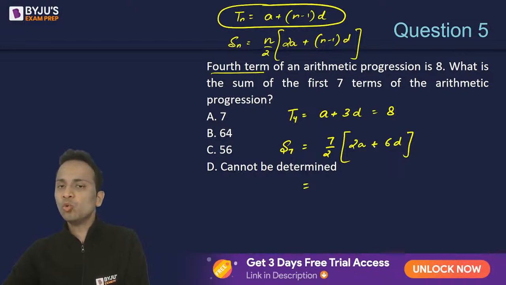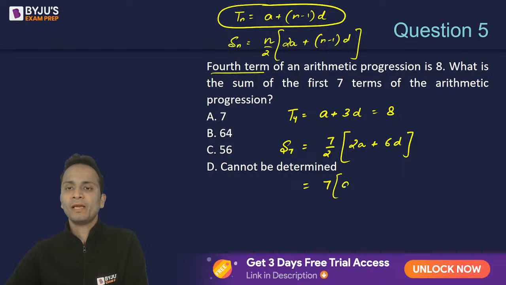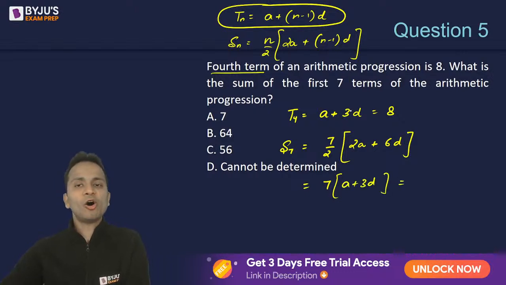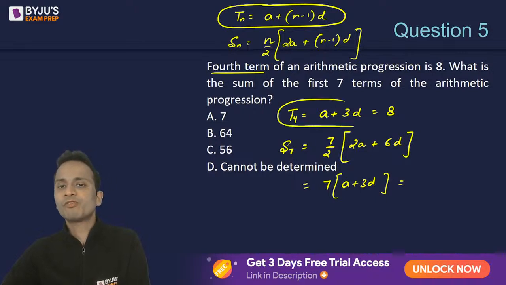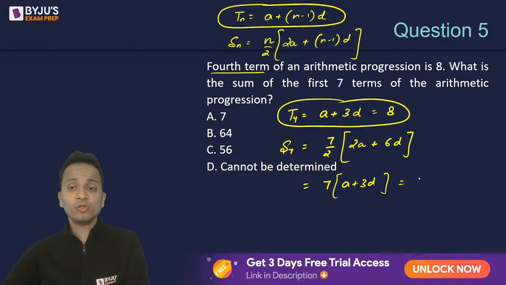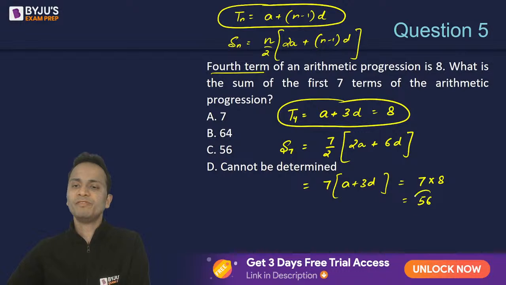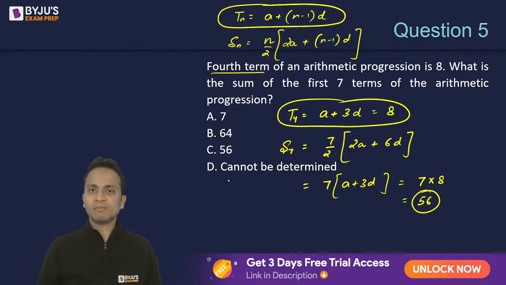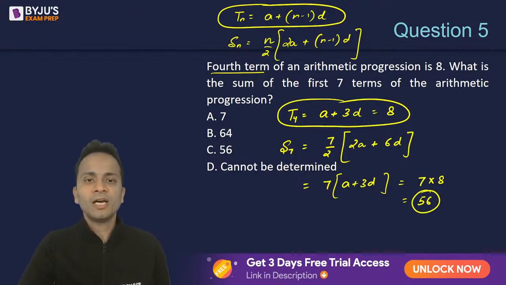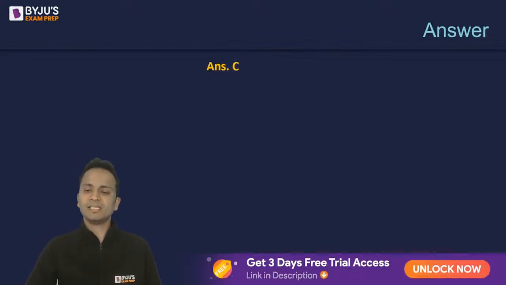Now if I take 2 common from inside the bracket, so 2 common लेके अगर मैं बाहर निकालता हूँ, तो 2 cancel हो जाएगा, so it will become 7 times a plus 3d. Okay, now I already know the value of a plus 3d from here. A plus 3d is equal to 8, so this value will become 7 multiplied by 8, the simple substitution, and the answer comes out to be 56. So 56 will be the sum of first 7 terms of this arithmetic progression, and that is the correct answer.